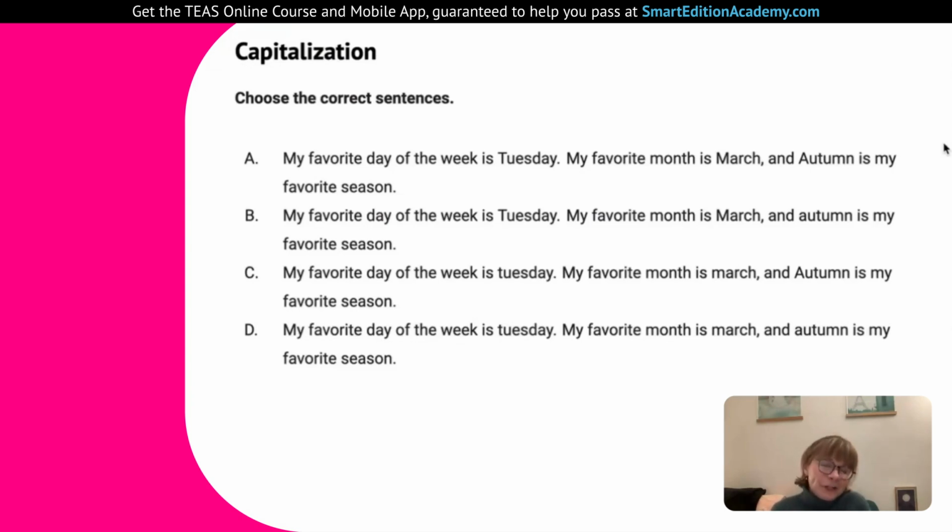But, and this is a little bit tricky because you might consider seasons in the same category, seasons are not capitalized. They're considered common nouns, more general terms. So autumn will be lowercase, and that's why we're going to go with option B. So Tuesday, day of the week, capitalized. March, the month, capitalized. Autumn, the season, lowercase.